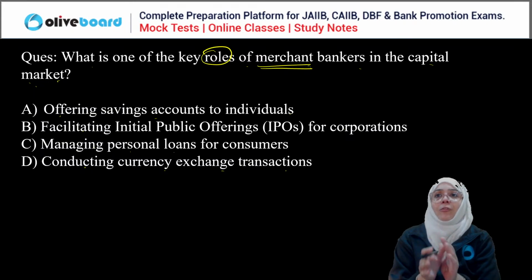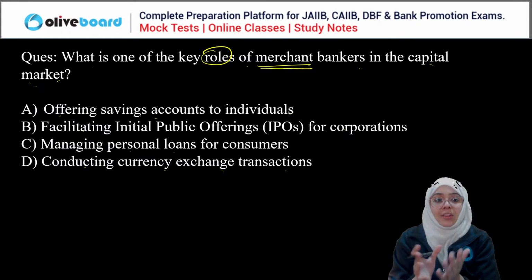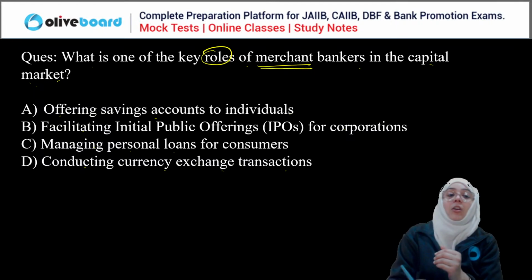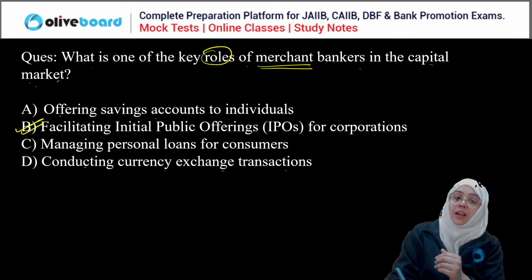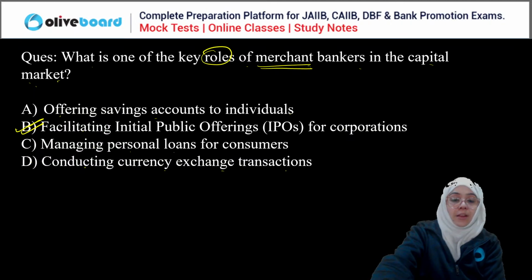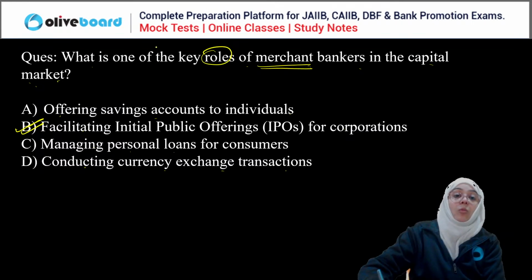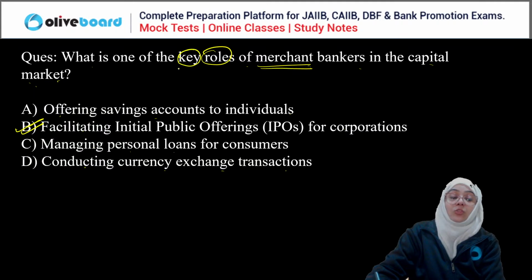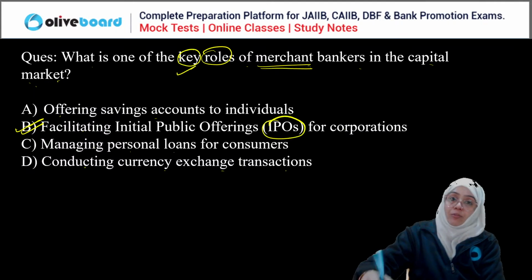So an initial public offering helps to raise the shares. Okay, so these are the roles of the merchant banker. So B is the correct answer here, right? Done. We are asking about one of the key roles. So the key role is initial public offering.